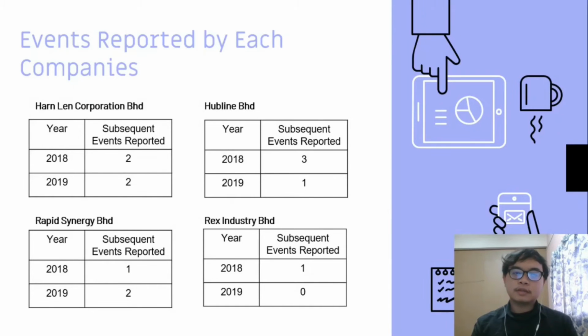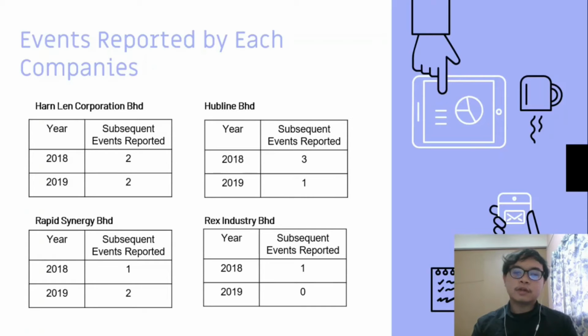So the slide shows that the event reported by each company will begin with Harn Len Corporation Bhd. For the year 2018, there are a total of 2 subsequent events reported by them, and also 2 subsequent events that are reported by them in the year 2019. We'll move on to Hubline Bhd. For the year 2018, there's a total of 3 events reported by them, and only 1 in the year 2019 that are reported by them in the annual report.